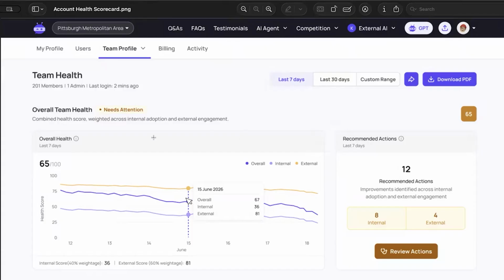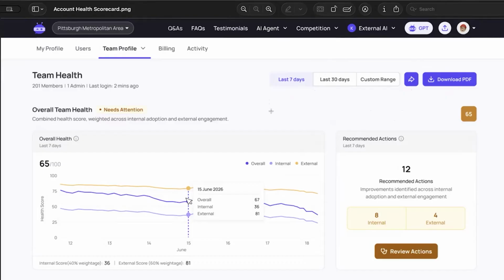to make this more actionable for you. So at the risk of maybe stating the obvious, we're going to see our team name appear as well as members, the number of administrators, and when the overall team's last login was. We're then going to sort of float our way into this health dashboard and metrics here to the time frame that we're looking at, defaulted to the rolling last 7 days, with options for the last 30 as well as custom range. We'll also be able to quickly share this health scorecard with any of your other team users in case they are less likely to be in the administrative portions of the tool. And you'll also be able to download this as a PDF in case somebody needs a one-time or even a frequent snapshot that makes it a little easier to deliver via email, with the obvious use case being they're not a member of Skilly.